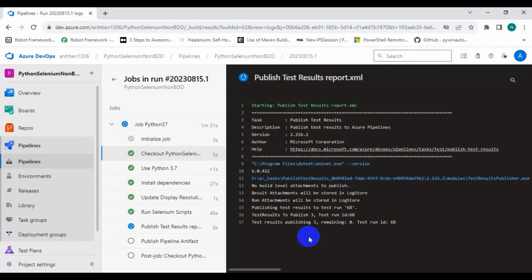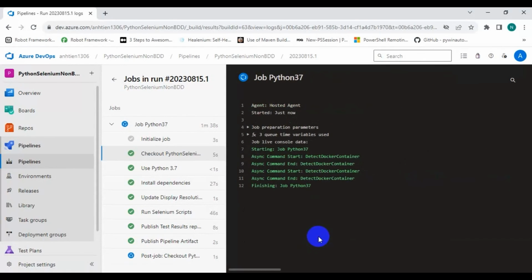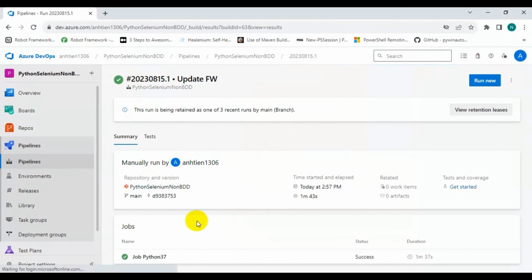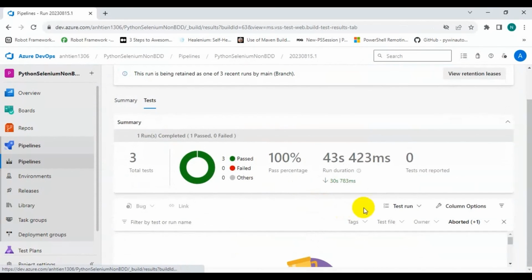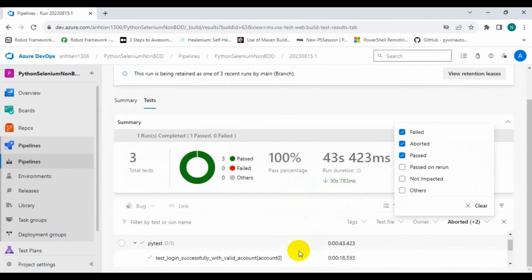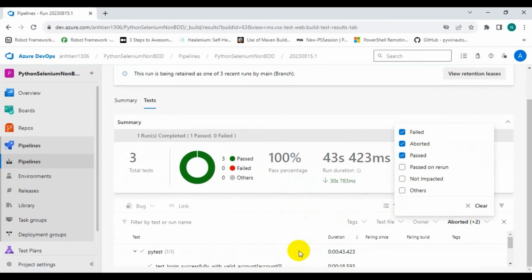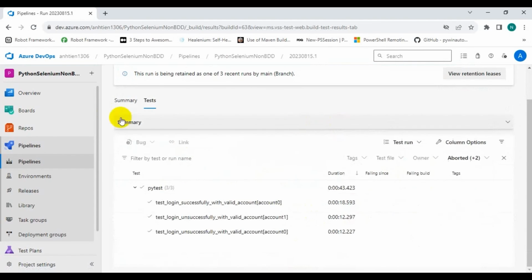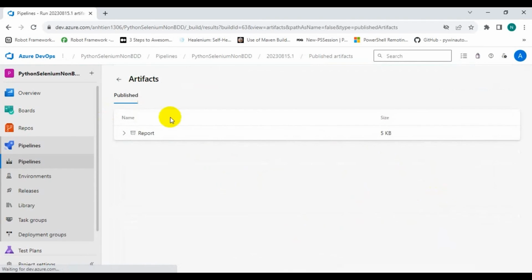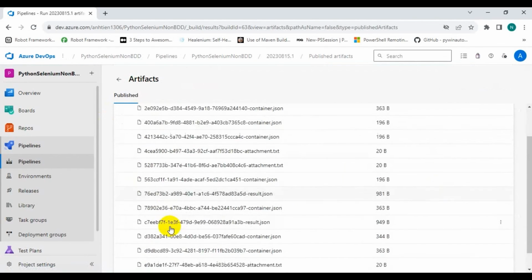Now the test result will be published and uploaded to the artifact. After running test, we can see the result here. We can find the Allure report uploaded to the artifact here.